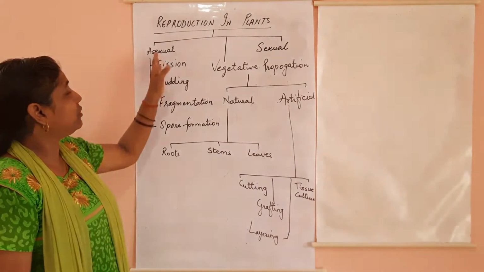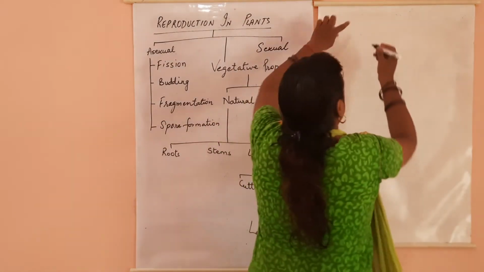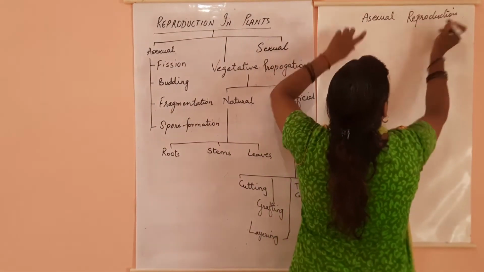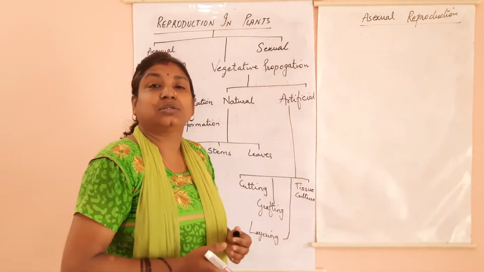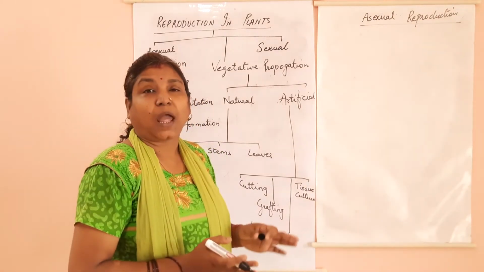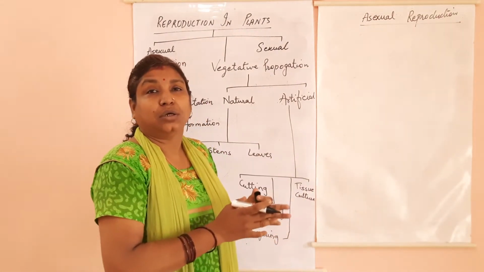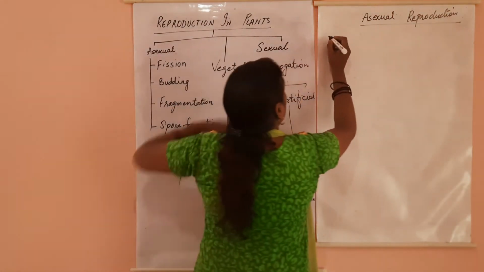So let's begin with asexual reproduction. In this method, only one parent is required, no gametes are formed and hence no zygote is formed, and each individual leads an independent life. So first is your fission.